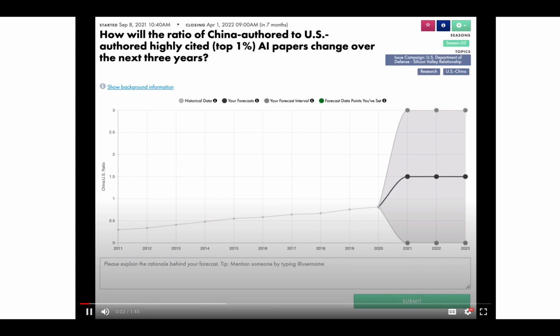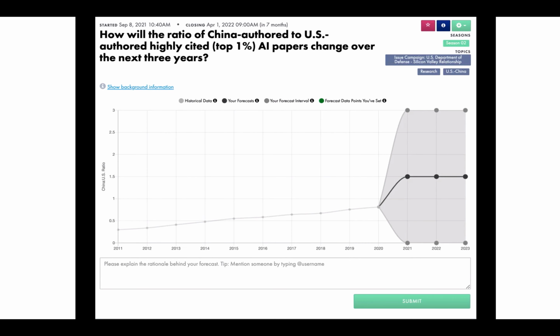In this example, I'm forecasting 3 different time periods, 2021, 2022, and 2023. Just like before, you have the historical data on the left. On the right, the middle dots are your point estimates. So let's see, for 2021, I think we'll stay basically on trend, and I'll estimate 0.94. For 2022, let's say the trend will start to taper off a bit, and so I'll bring it down to 0.9.